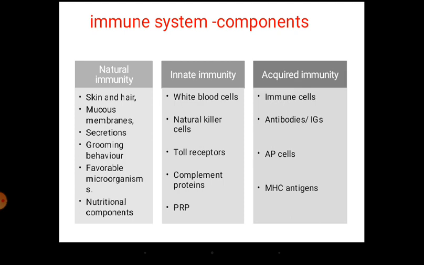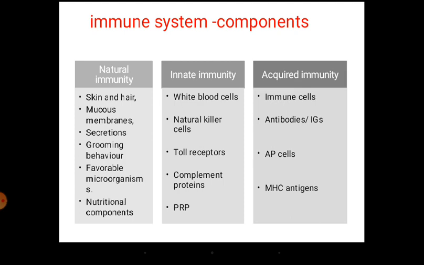Then we have natural nutritional components. Whatever is there in the feed with antimicrobial activity, nutritional components in the form of some antimicrobials added in livestock, swine, and poultry feed, will also inhibit the pathogens. Then we have what is called innate immunity. Innate immunity is nothing but general white blood cells, natural killer cells, toll receptors, complement proteins, and proteins like prion particles, that is PrP. These four or five form the innate immunity.